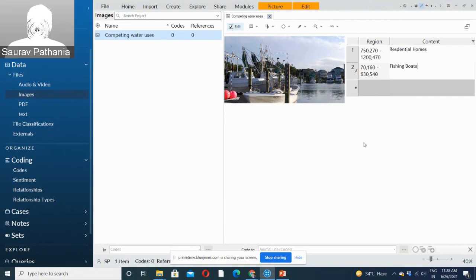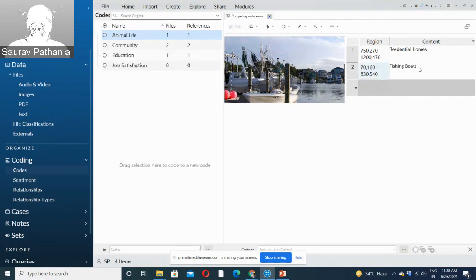This way you can convert your image into text. Now you can always code the text which you have coded. You can code this part also. What you can do is select this part, and let's say I want to code these fishing boats, and drag and drop this part to a new code.